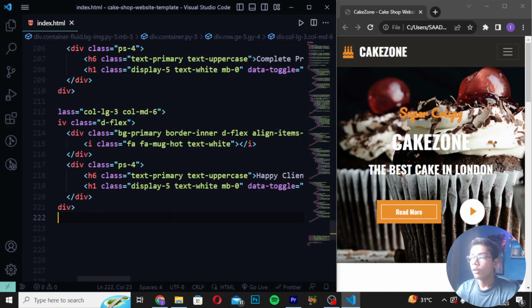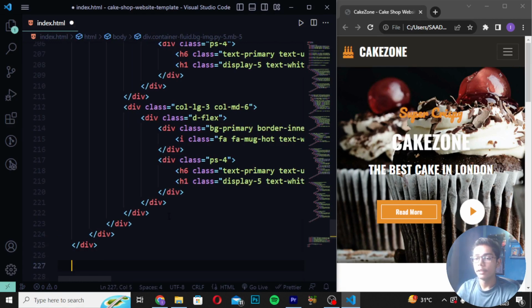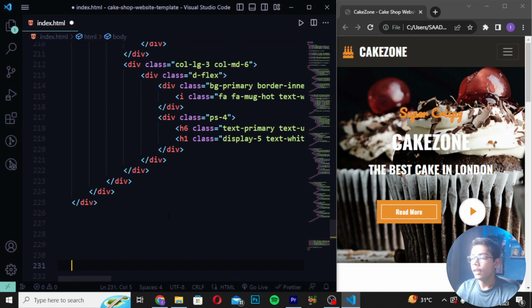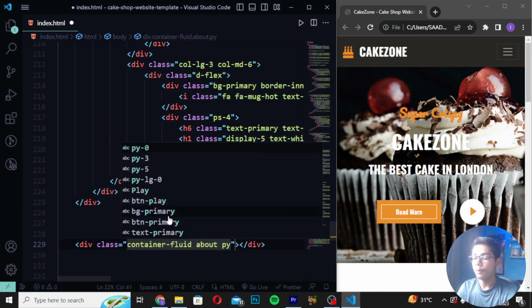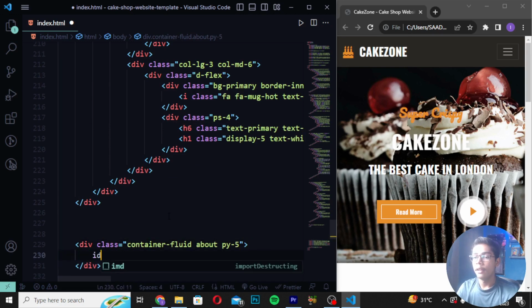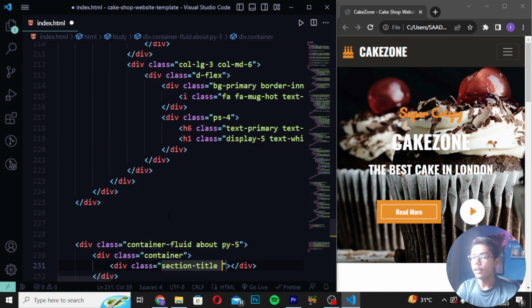Then I will be moving down after the 6 divs which we have created. You can see these are the 6 divs which we have created now. Then I will be creating a div. So here you have to move down and create a div with class container-fluid, and write about py-5. Then you have to create a div with class container. Then create a div with class section-title.